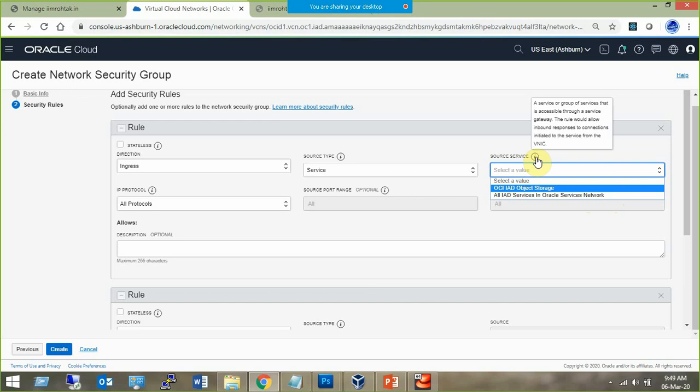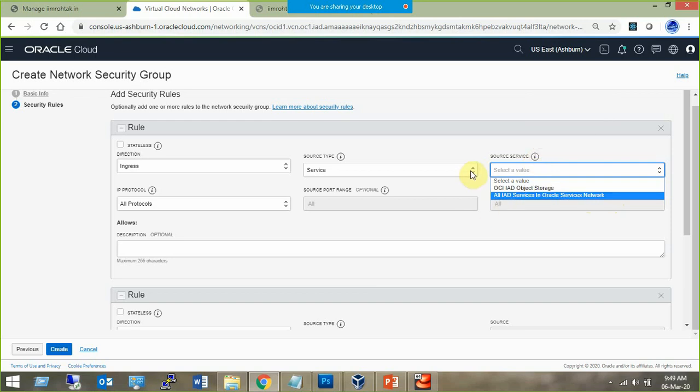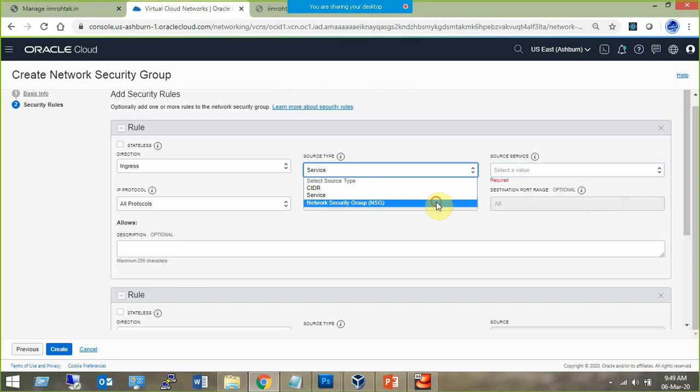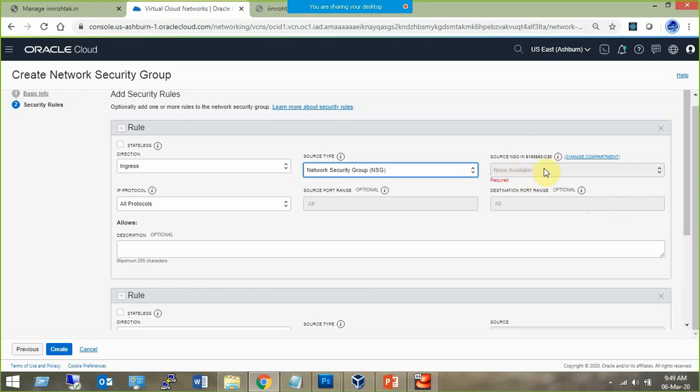We have not discussed service gateways yet, right? We have configured only the networking. If we talk about another NSG, you need to have another NSG available. We have not created any NSG yet, so we cannot talk about that.